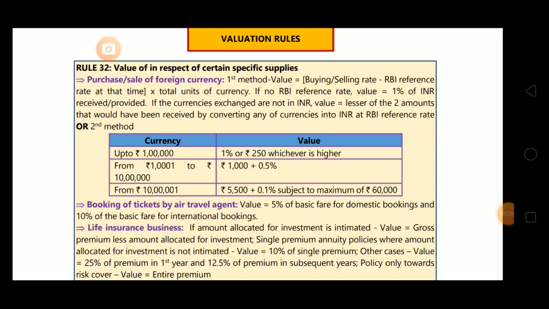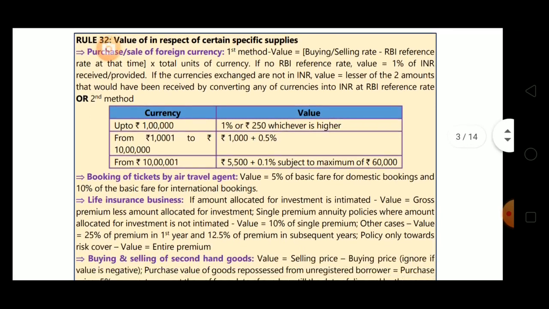If currencies exchanged are not in INR, then we are supposed to take the lesser of the two amounts. Then we will take the value as 1% of the lesser of the two amounts. Okay, value shall be equal to the 1% of the lesser of the two amounts. They have not mentioned 1% over here. We'll take 1% of the lesser of the two amounts. Means we'll compare both amounts. Whichever is less, we'll take that money. Means we'll take that figure as gross Indian rupees, and we'll take the 1% of gross Indian rupees, and that will be the value.